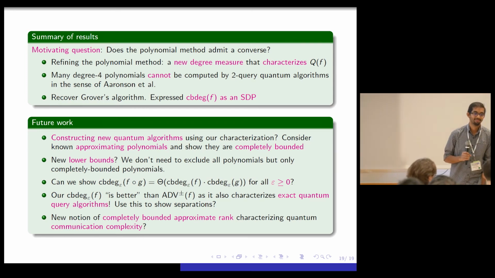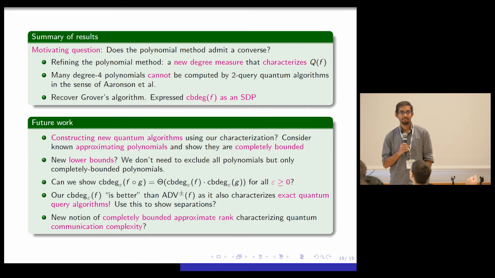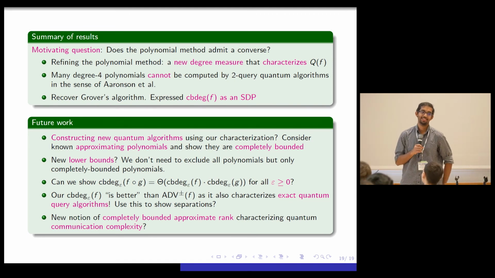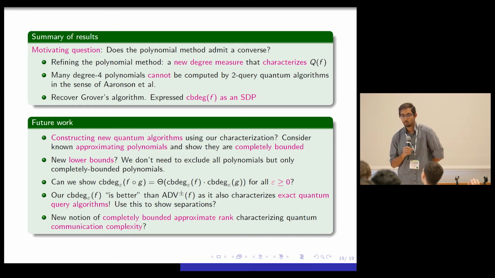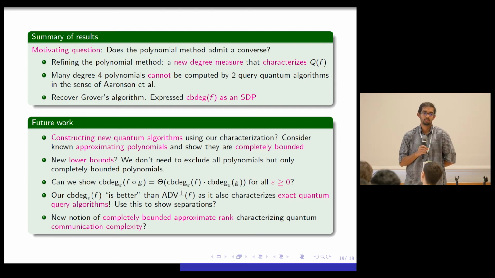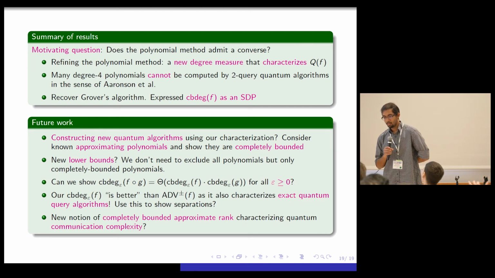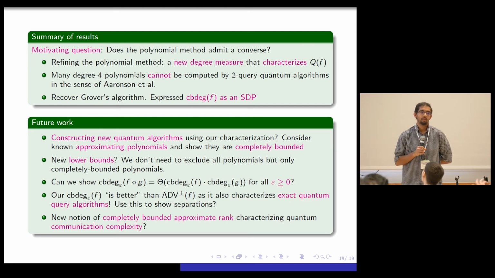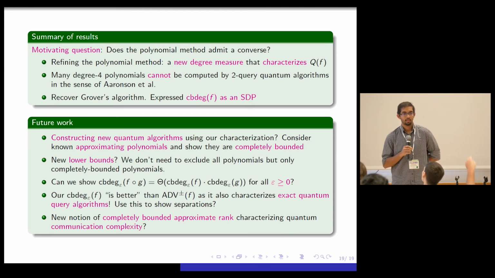Yes, the mic. So a naive skeptic might say, oh, well, I could define a new type of polynomial degree, where you just minimize over all polynomials that arise from quantum algorithms. Now, it's clear that something more interesting must be going on here, because you can use this new characterization to solve this 4-to-2 problem and so forth. Can you articulate what is the new leverage that you get from this characterization, beyond just knowing that it came from a quantum algorithm?